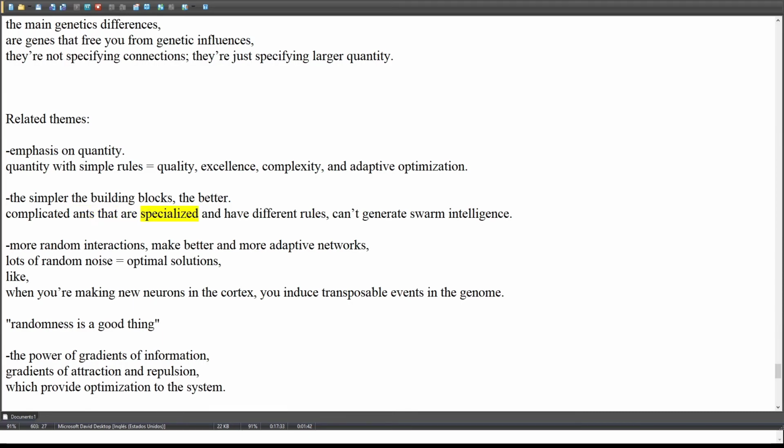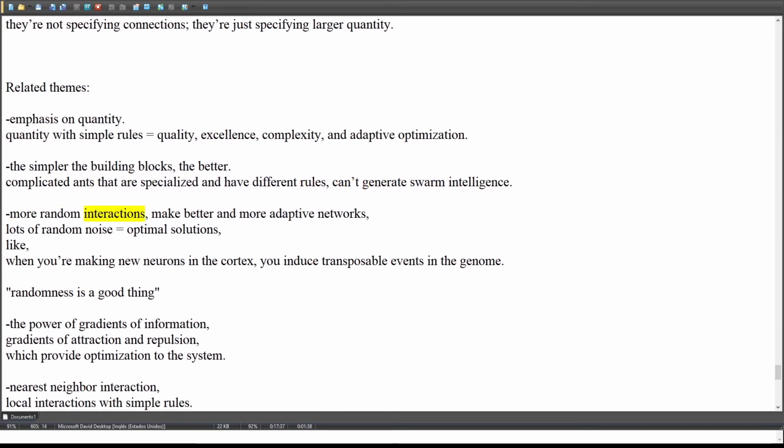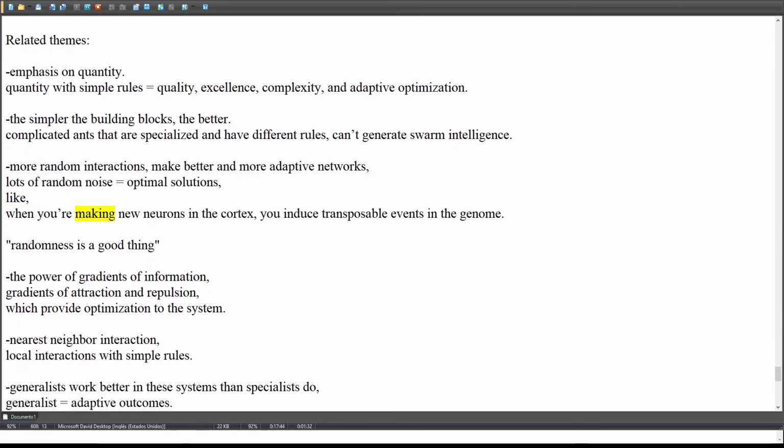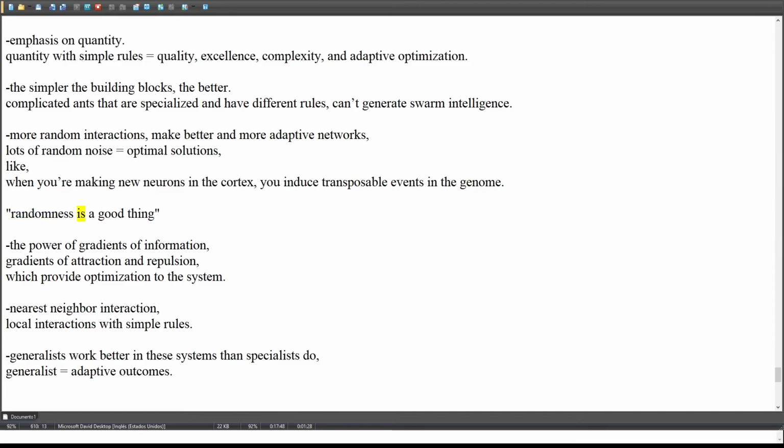Complicated ants that are specialized and have different rules can't generate swarm intelligence. More random interactions make better and more adaptive networks. Lots of random noise equals optimal solutions. Like, when you're making new neurons in the cortex, you induce transposable events in the genome. Randomness is a good thing.